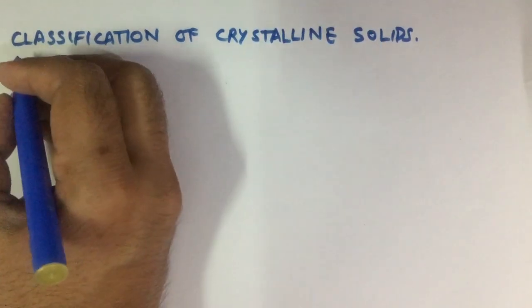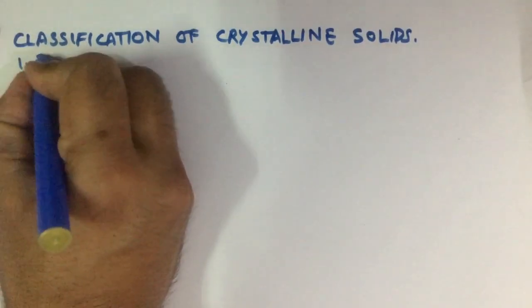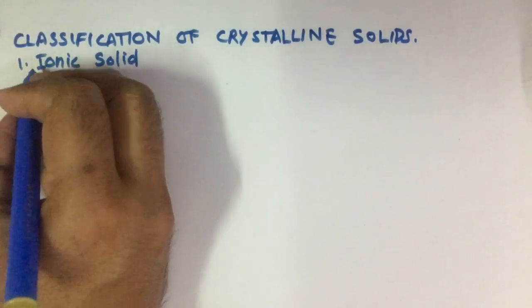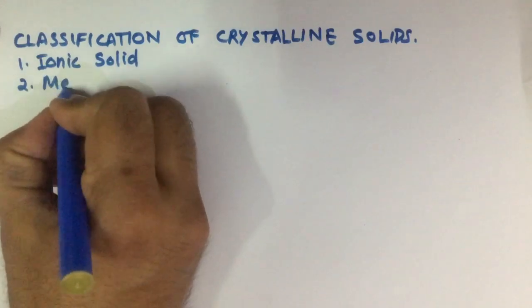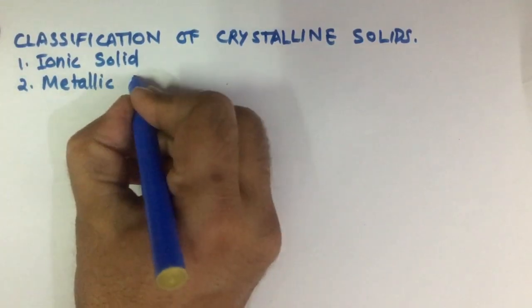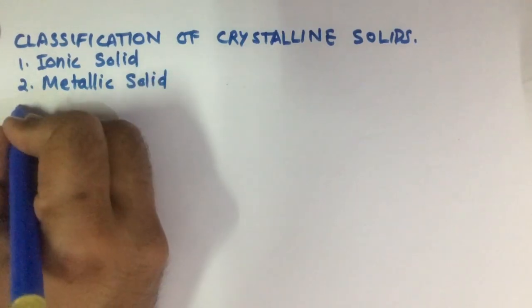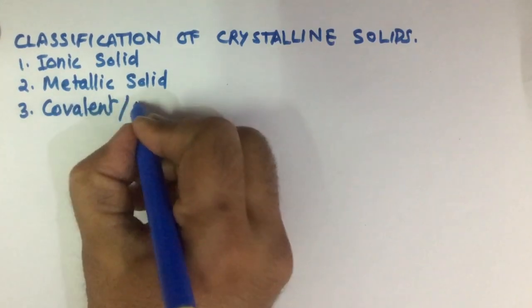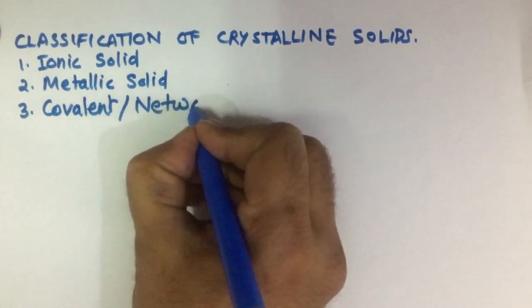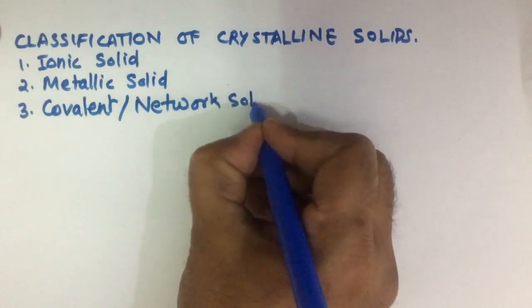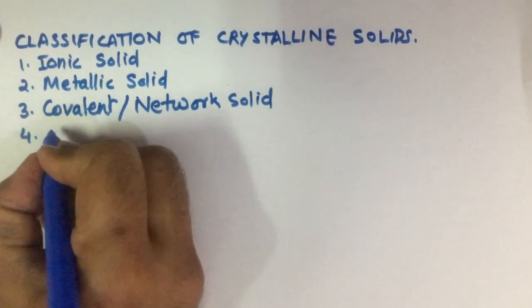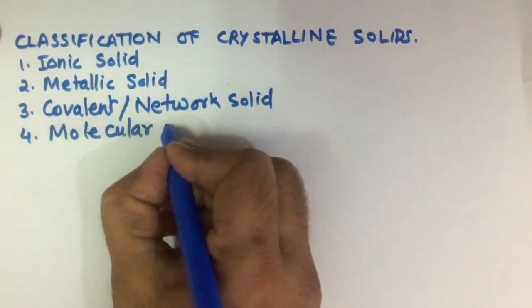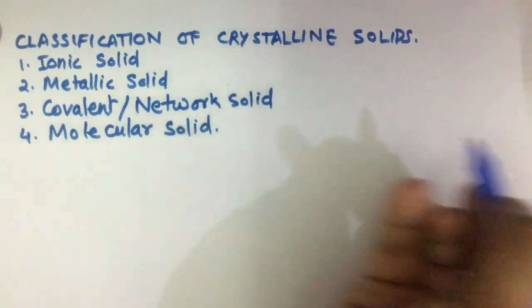These four solids are: first, ionic solid; second, metallic solid; third, covalent, also called network solid; and fourth, molecular solid.